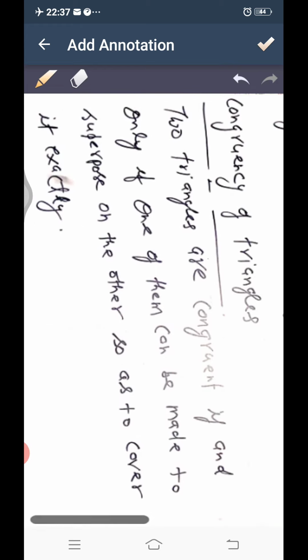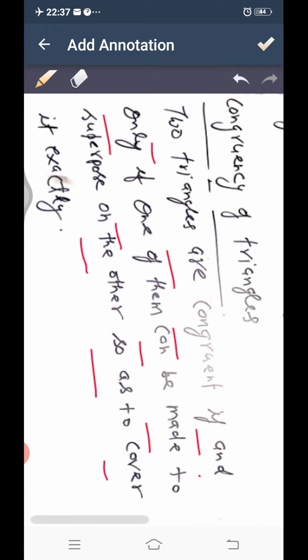Congruency of triangle. Two triangles are congruent if and only if one of them can be made to superpose on the other so as to cover it exactly. When we put one triangle over another and they cover each other completely, and we are not able to see the second one, then we can say that both the triangles are congruent.